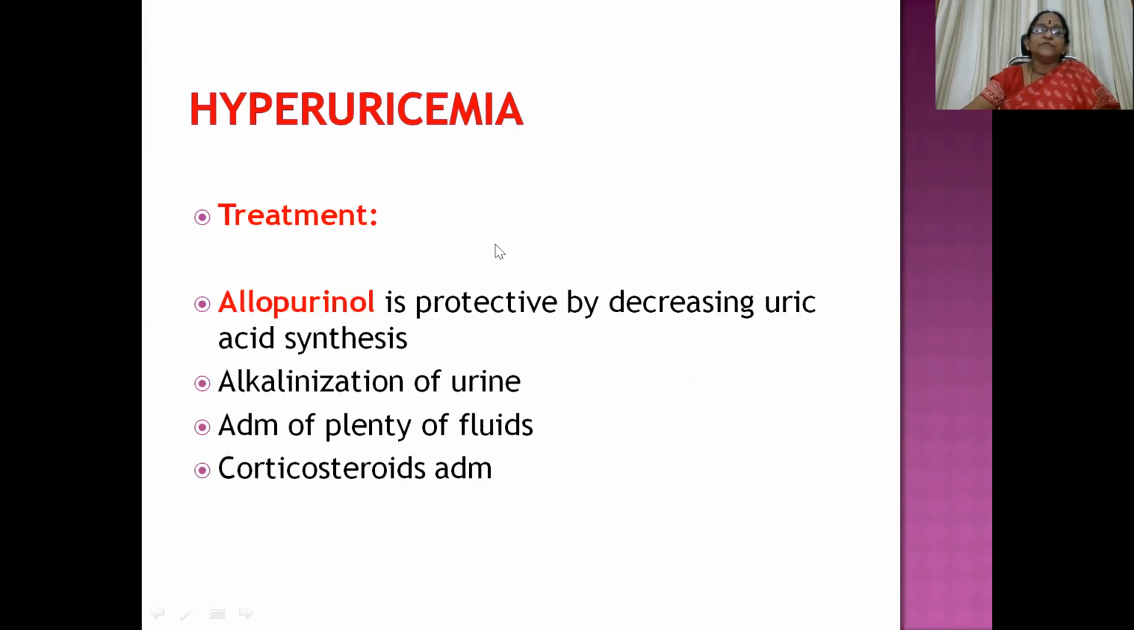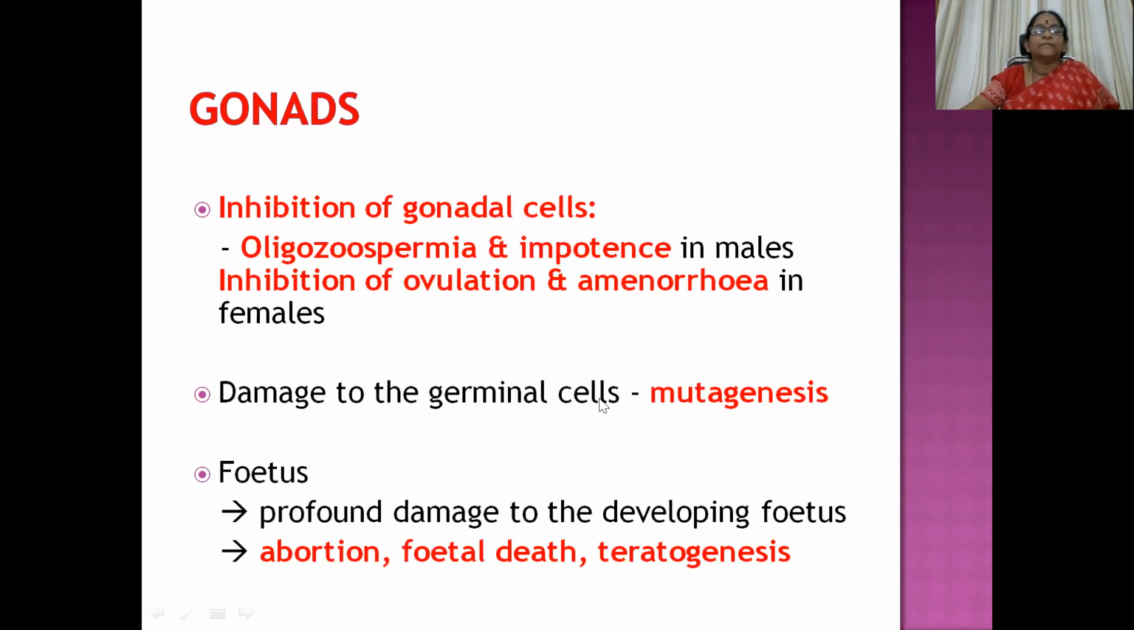So cancer patients treated with chemotherapy have a greater possibility of developing acute gout and acute renal failure, just because of chemotherapy. So this is treated mainly as soon as the treatment is started in cases of lymphomas and leukemias with high dose intensive therapy. Allopurinol, which decreases uric acid synthesis, also needs to be added, along with alkalinizing the urine, and we need to advise the patient to take plenty of fluids along with corticosteroid administration if possible. Then gonads, what is its action?